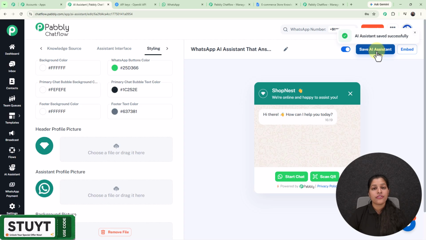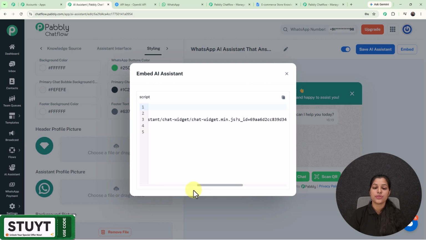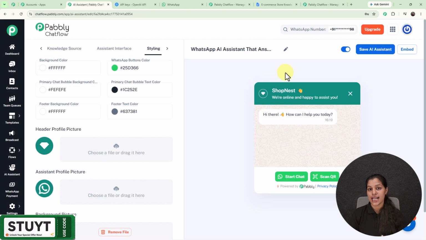Now if you have created this AI assistant, you might want to add this to your website. Then you just have to click over this embed button. And right here we are getting the script code which you can paste over your website, and this AI assistant will be embedded to your website. So this is the simple process for embedding this AI assistant to whatever website you want. And now with this we have created our AI assistant, saved it, and embedded it.